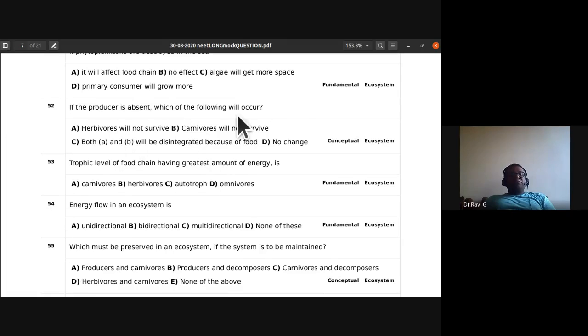If the producer is absent, which of the following will occur? Herbivores will not survive, carnivores will not survive, both A and B will be disintegrated because of food. So answer is both A and B, isn't it? If the producer is absent, herbivores cannot survive. If herbivores cannot survive, carnivores also cannot survive. So 52nd, C is the answer.